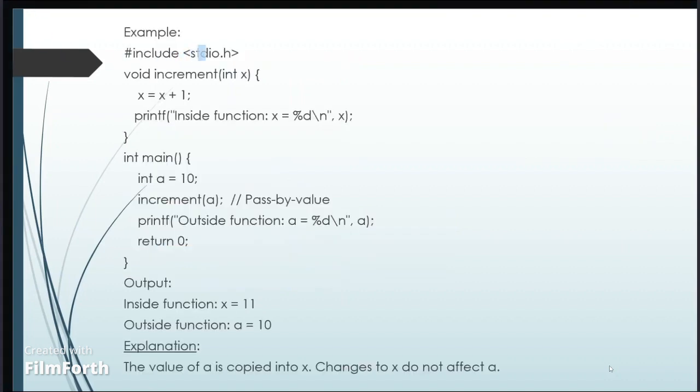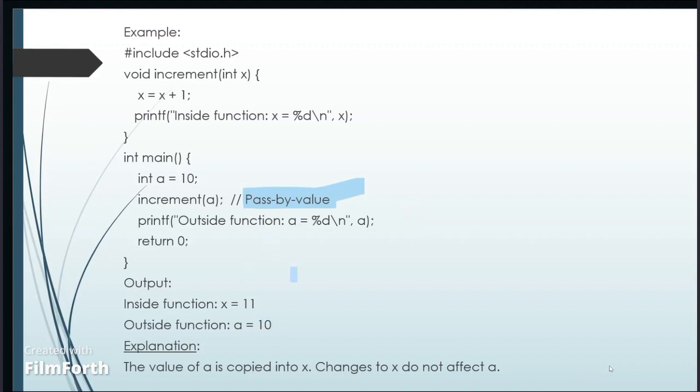And here let us take a small example. Here is a function that modifies x. The changes take place inside the function. It passes by value, so it passes a copy of a, and a remains unchanged.